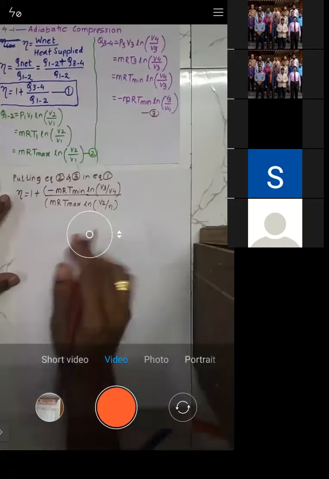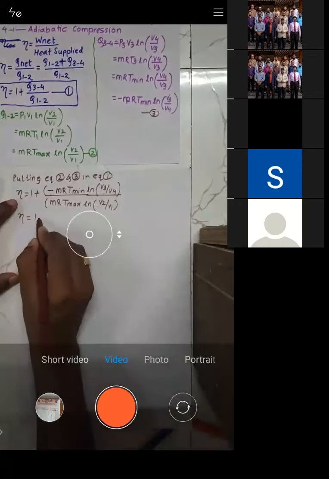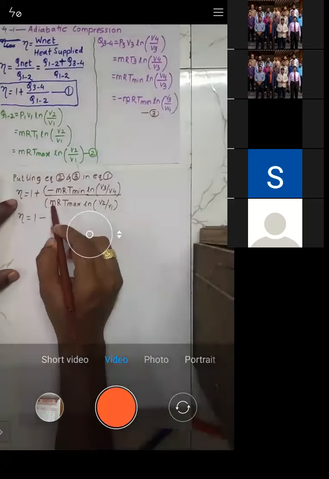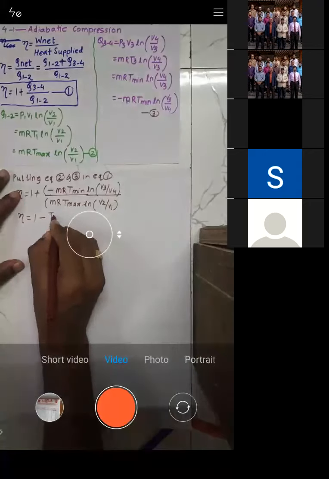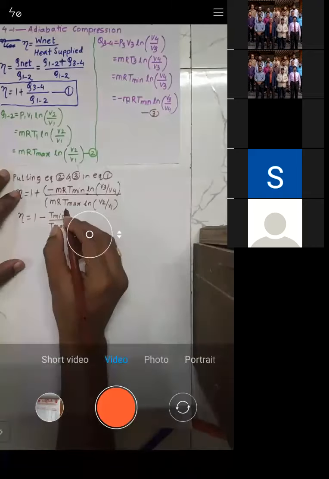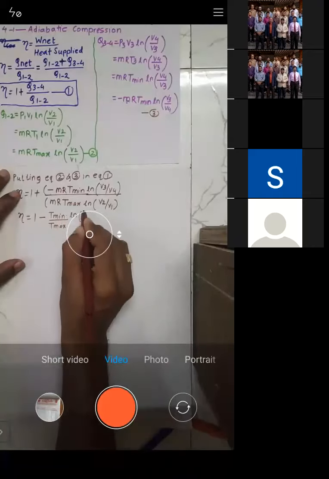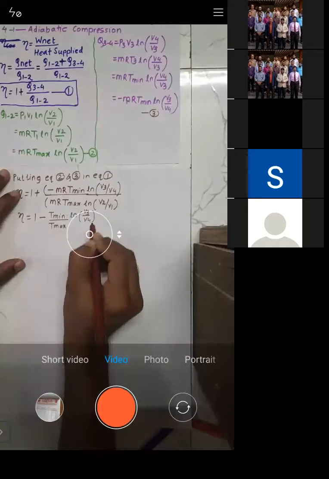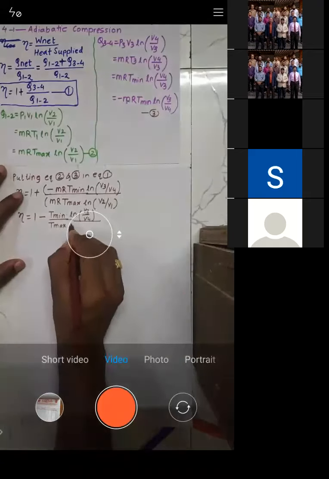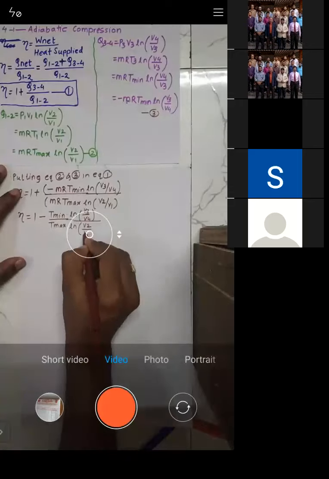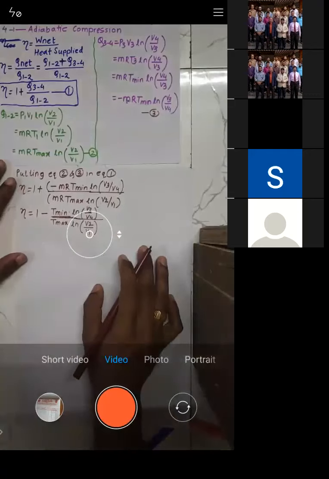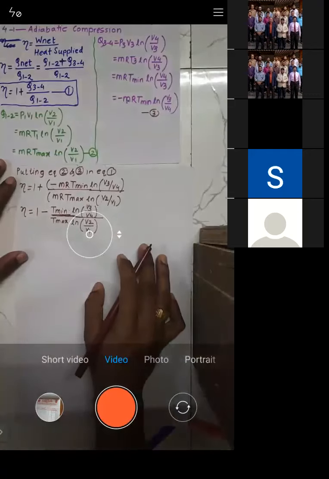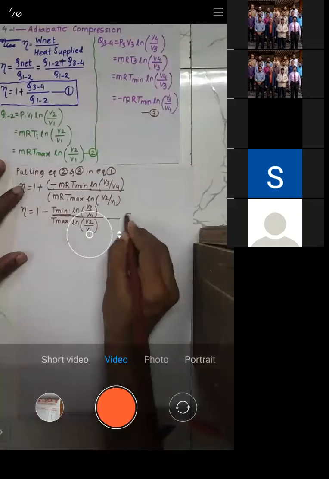You can check it. So what we'll get? We'll get efficiency equal to 1 minus, the minus sign I will take here. MR gets cancelled. What is remaining is T mean by T max, into ln of V3 by V4 upon ln of V2 by V1. So this is the formula for efficiency. Is that okay? Yes or no? So let us call this equation number 4.